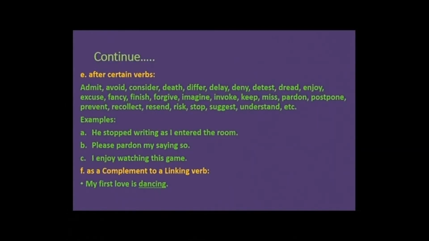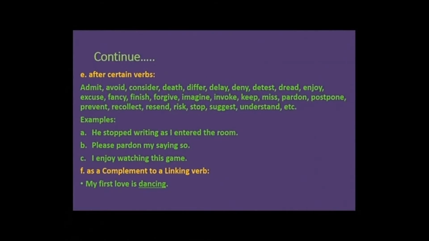After certain verbs like admit, avoid, consider, delay, deny, detest, dread, enjoy, excuse, fancy, finish, forgive, imagine, keep, miss, pardon, postpone, prevent, recollect, resent, risk, stop, suggest, understand, etc. For example, he stopped writing as I entered the room.